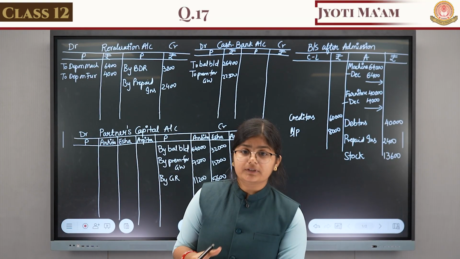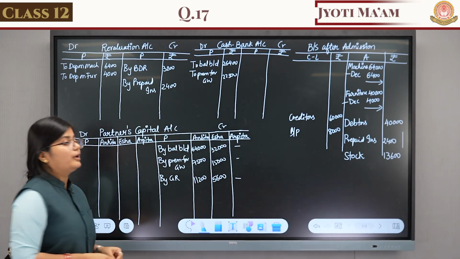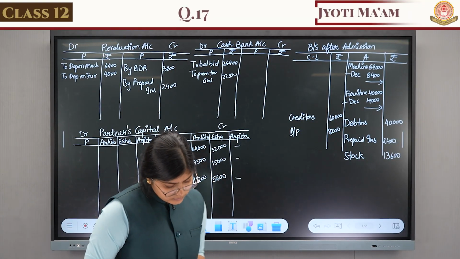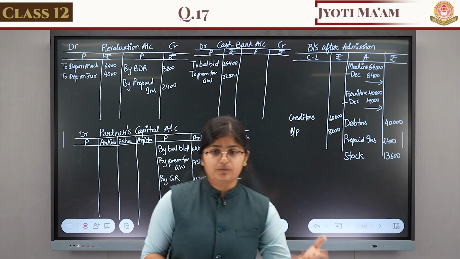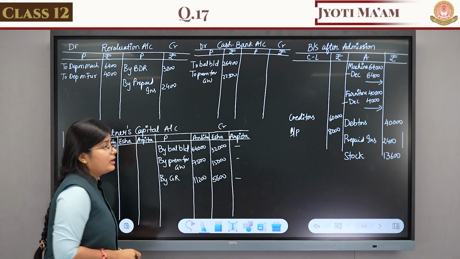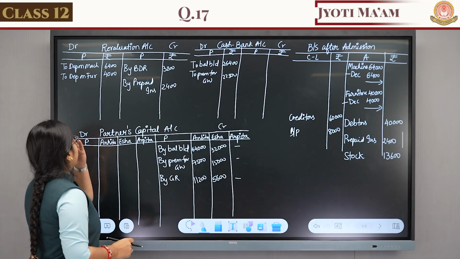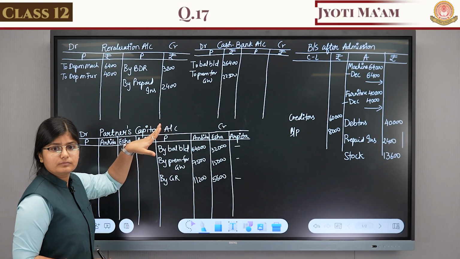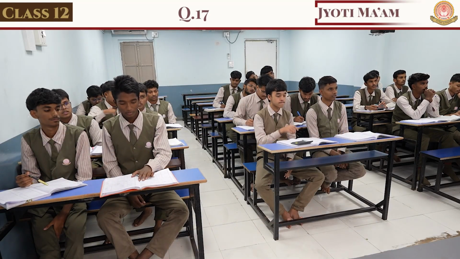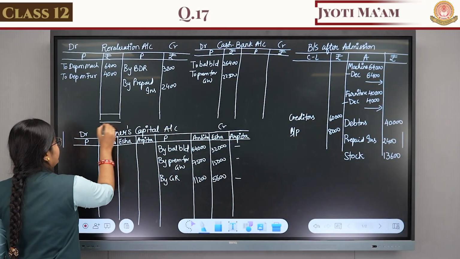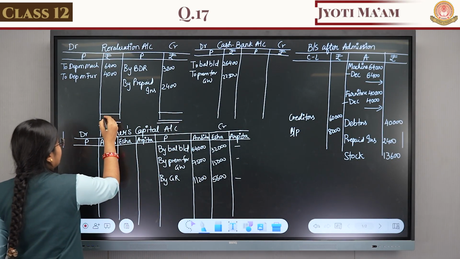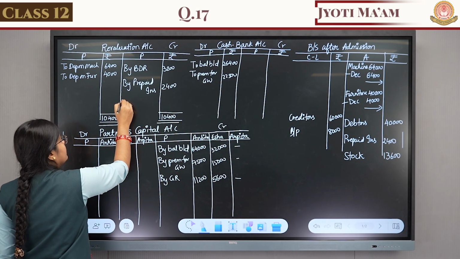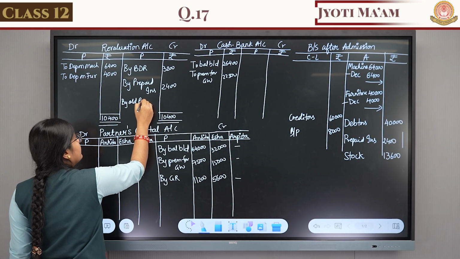Then we come to the part of tally. First tally the revaluation account. On the debit side the total is 10,400 and the credit side 5,600. So the bigger amount is the tally amount, 10,400, by old partners' capital account.